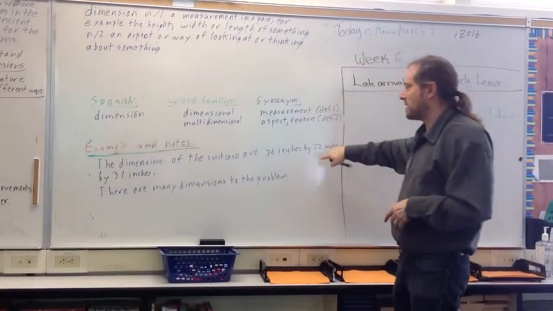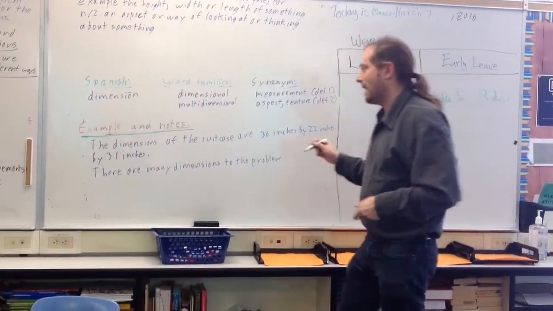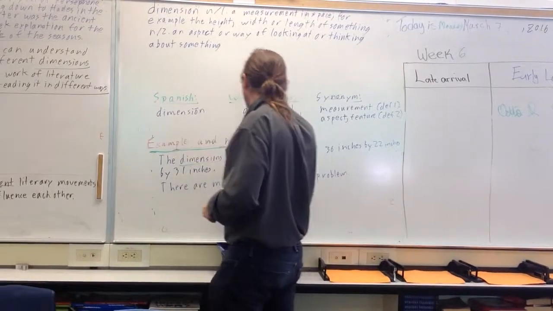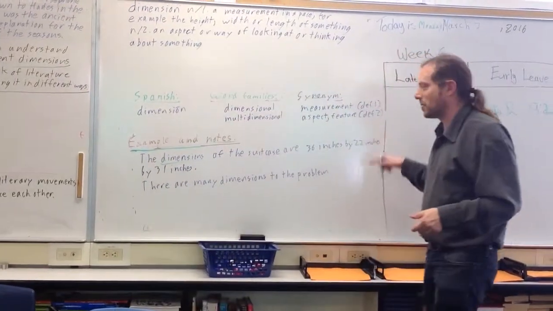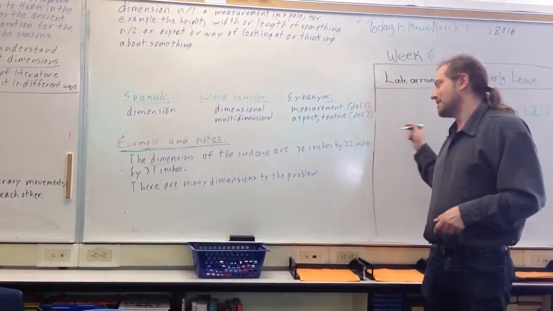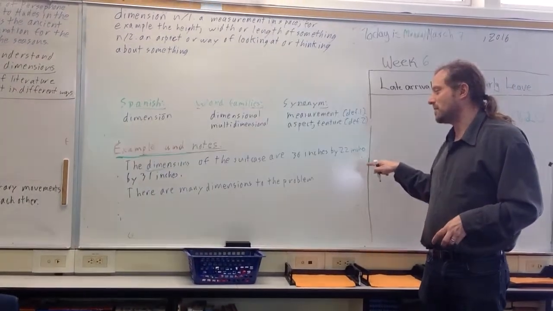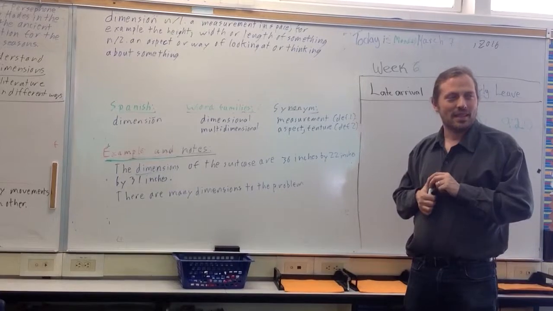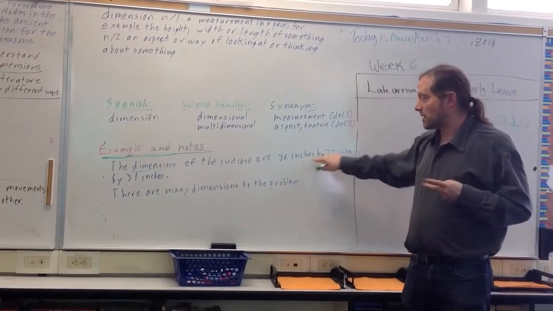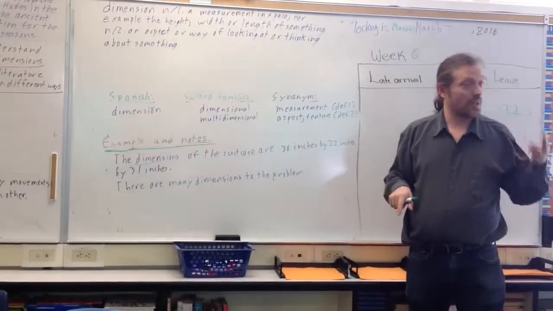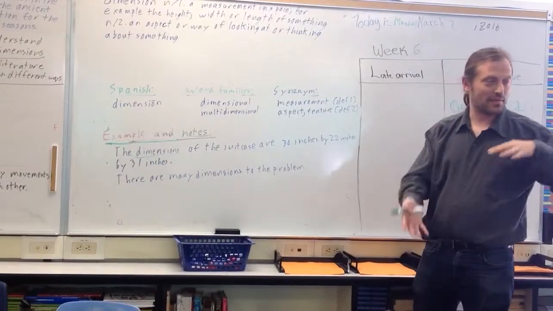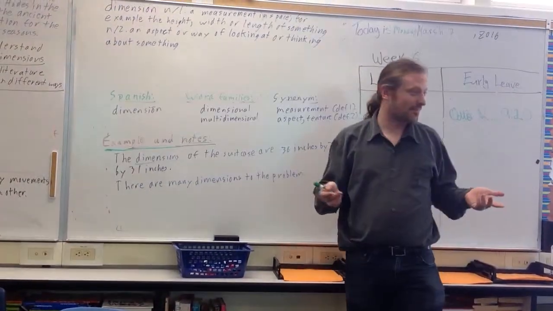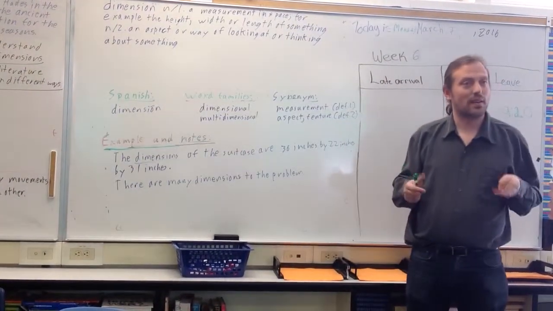For example, the dimensions of the suitcase. And I didn't check these numbers. I don't know if an actual suitcase could be this size, but I just listed three numbers. Dimensions of the suitcase are 36 inches by 22 inches by 31 inches. Each one of those is one dimension. There are three dimensions of a suitcase because it's not flat. It has three measurements.